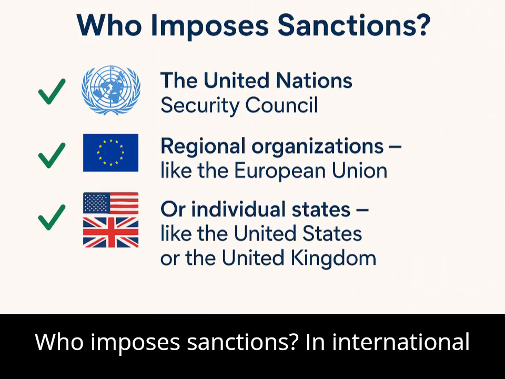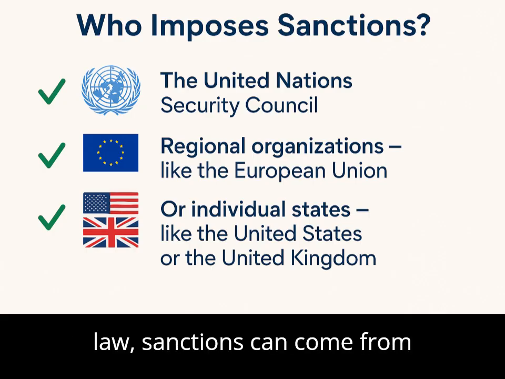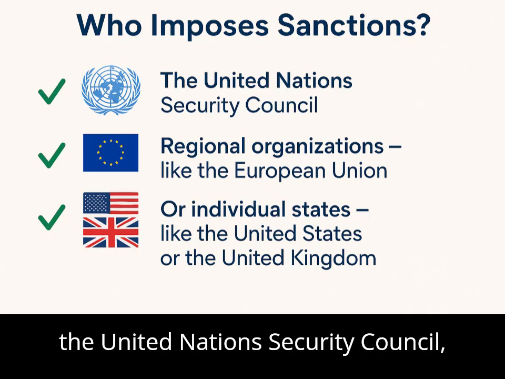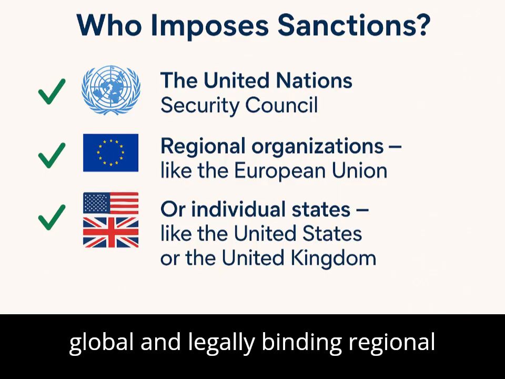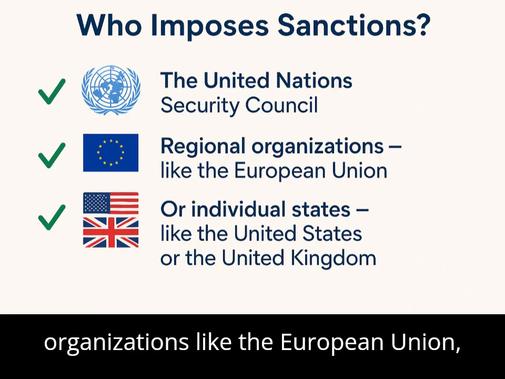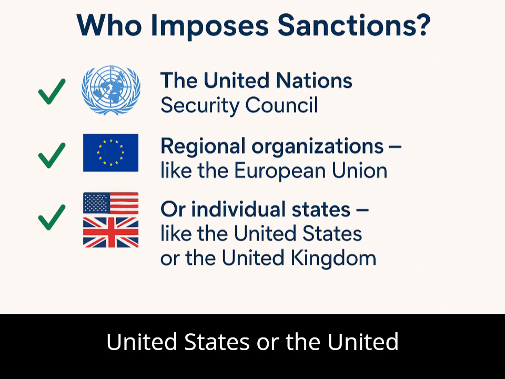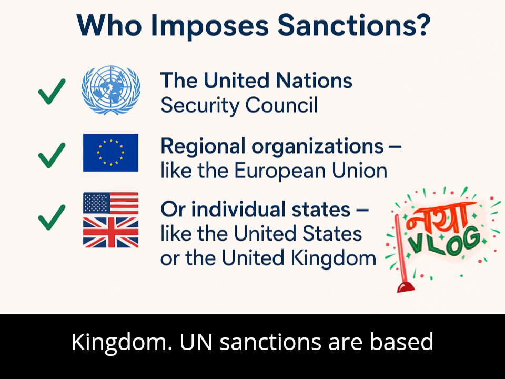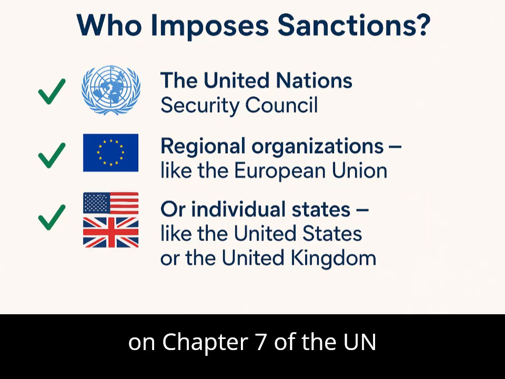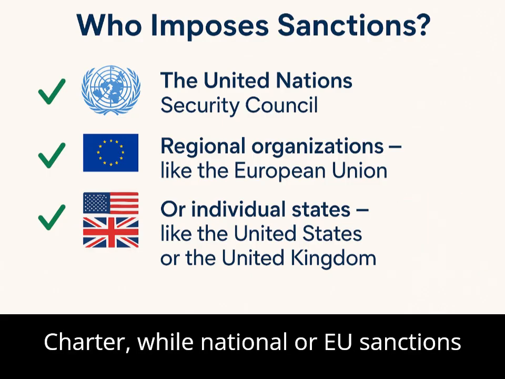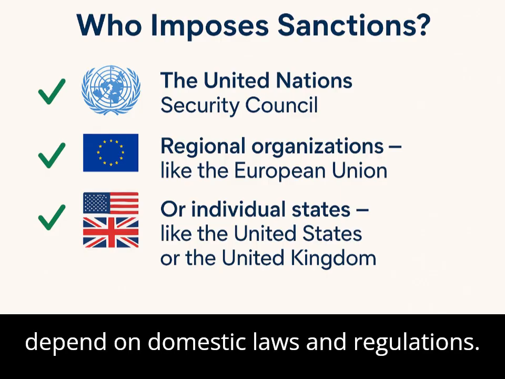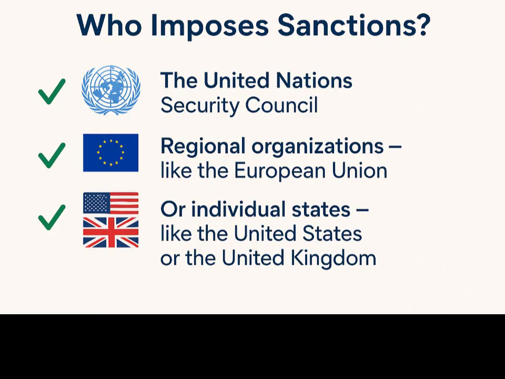Who imposes sanctions? In international law, sanctions can come from the United Nations Security Council, global and legally binding, regional organizations, like the European Union, or individual states, like the United States or the United Kingdom. UN sanctions are based on Chapter 7 of the UN Charter, while national or EU sanctions depend on domestic laws and regulations.